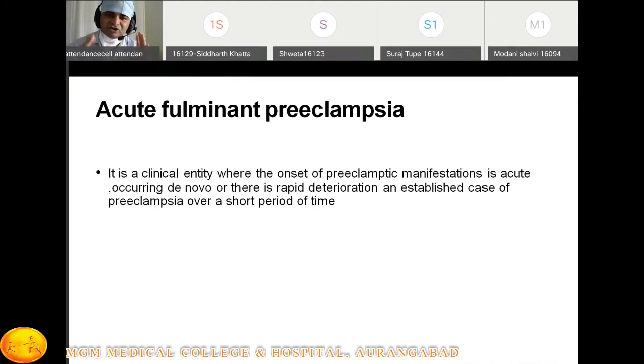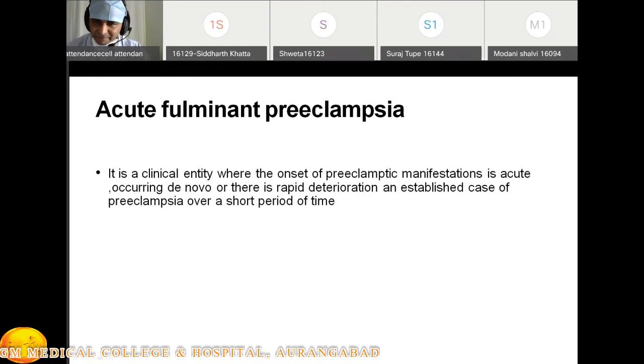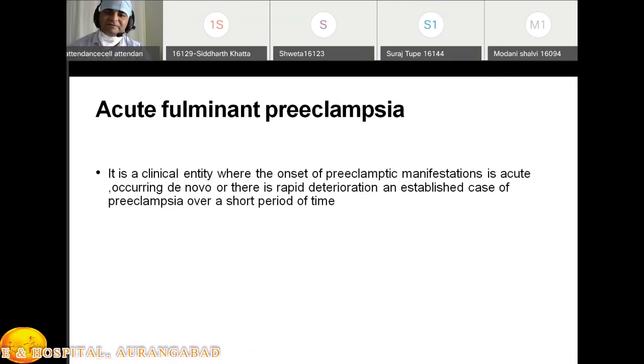That means a normotensive patient can present as preeclamptic, or a preeclamptic patient presents with rapid deterioration; then it is called acute fulminant preeclampsia. Just remember this word.